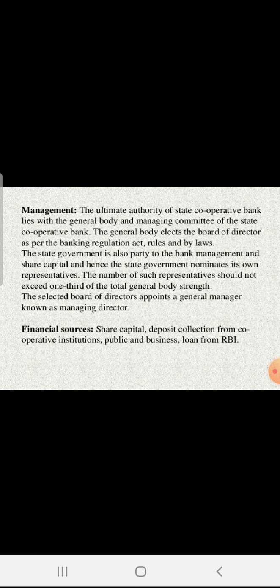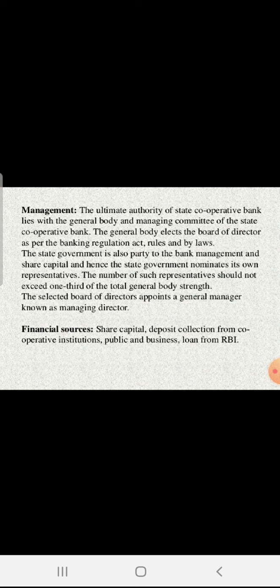Now we will think about the financial sources. Because it is the Apex Institute, one question came into your mind: ma'am, the DCC has financial funds from the depositors as well as the SCB helping them. Then what about the SCB? The SCB is the Apex Institute. Then how do they get their financial resources?